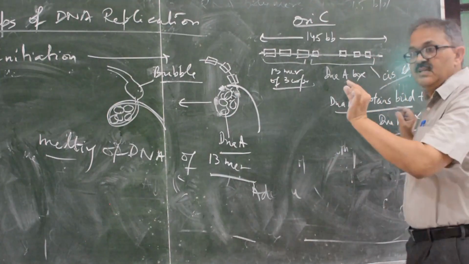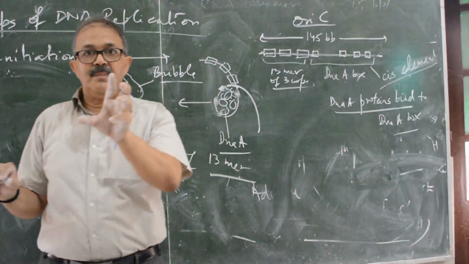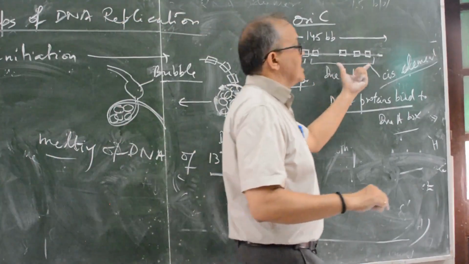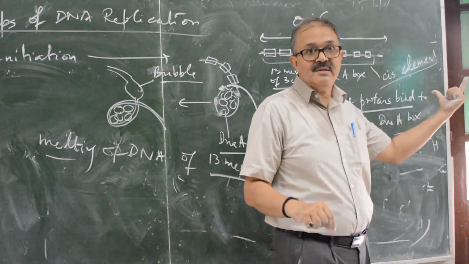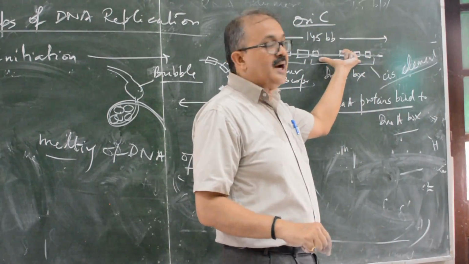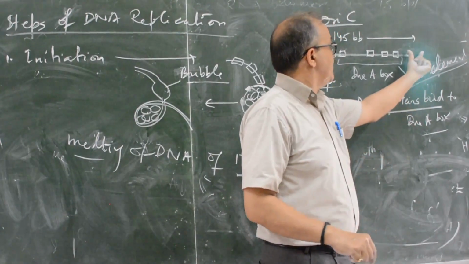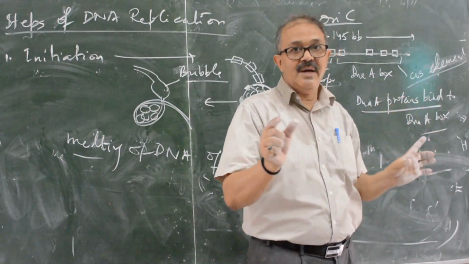If the protein is synthesized by nearby genes and binds nearby, these segments are called cis elements. The DnaA box and the DnaA protein synthesizing genes are present nearby.